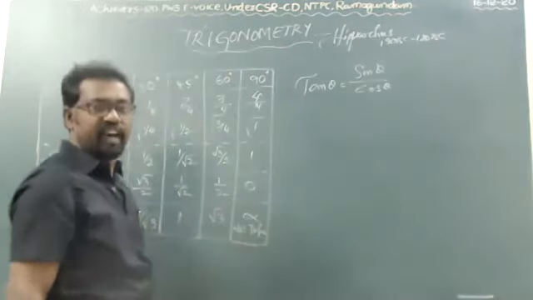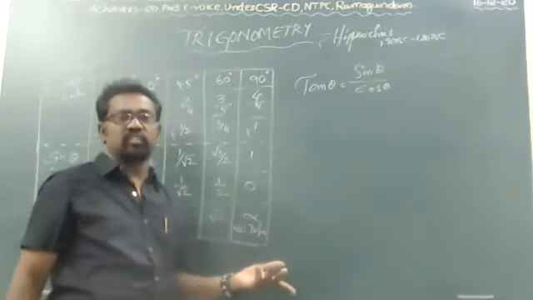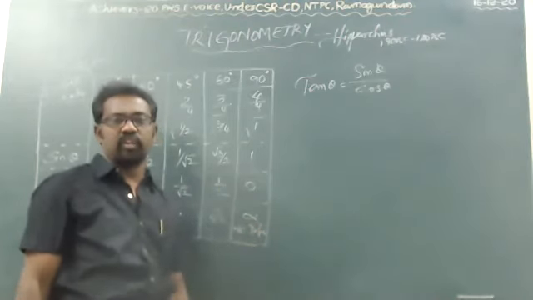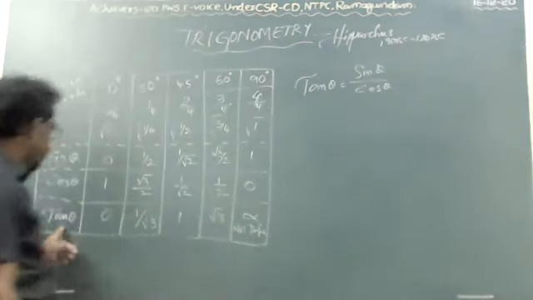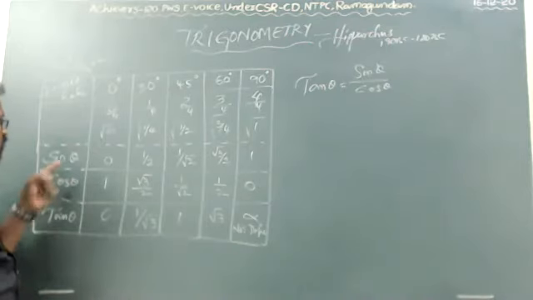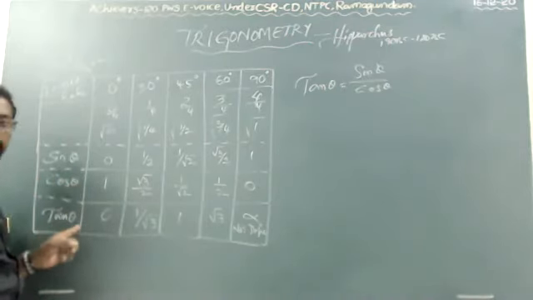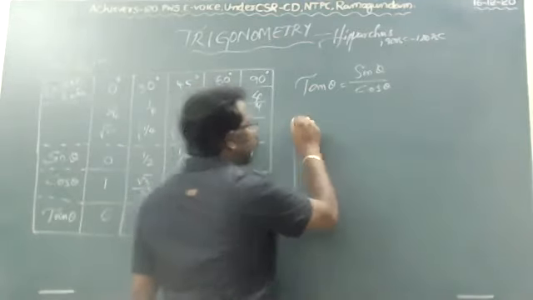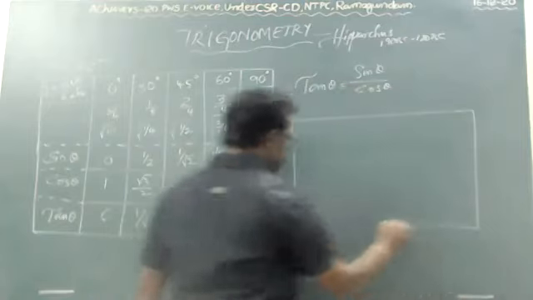Not defined. Infinite or not defined. Never does not exist, that one. So this is called tan theta. Okay, children, so sin theta, cos theta, tan theta. And the next, one more we will see.